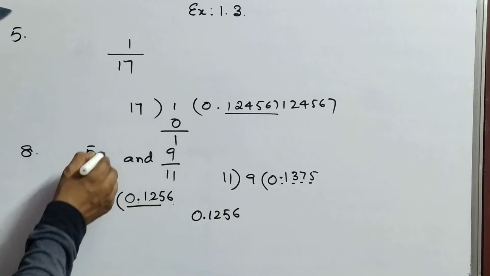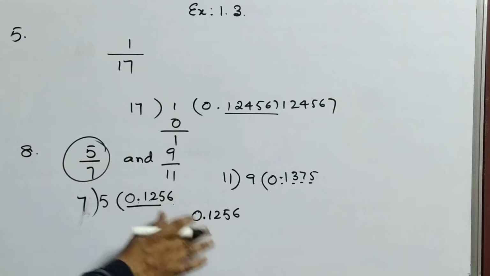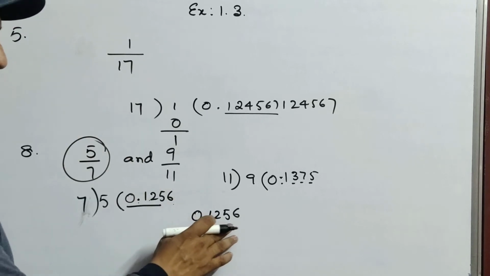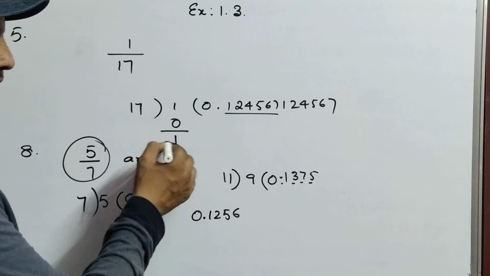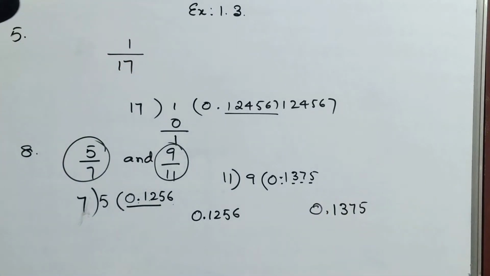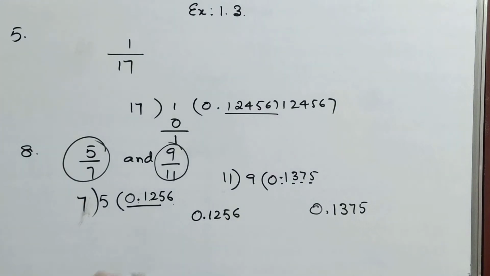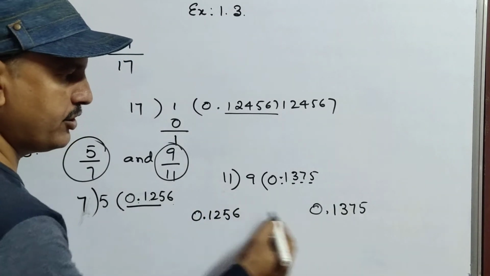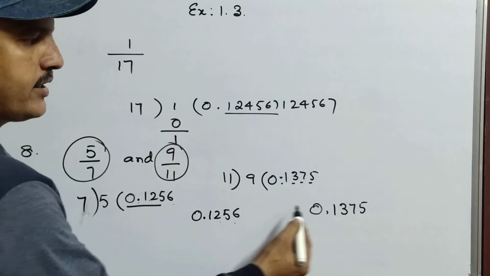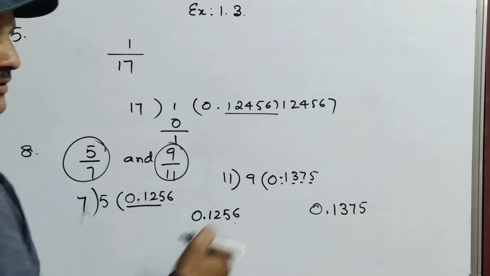Now 0.1256 is for what? Division of 5 by 7. Just roughly, I am not telling it's the perfect answer for this. Roughly I am telling, if you divide, suppose you got 0.1256. With 9 by 11 you did, you got 0.1375. These two are irrational numbers. Actually after division you got these two. Now it is asking for 3 numbers in between these two, 3 numbers in between 0.1256 and 0.1375. That means you have to find 3 numbers here.